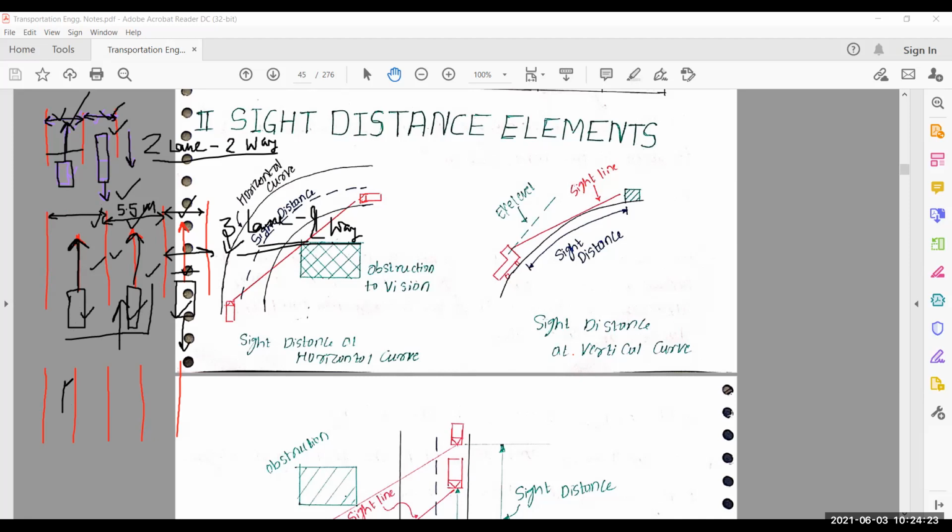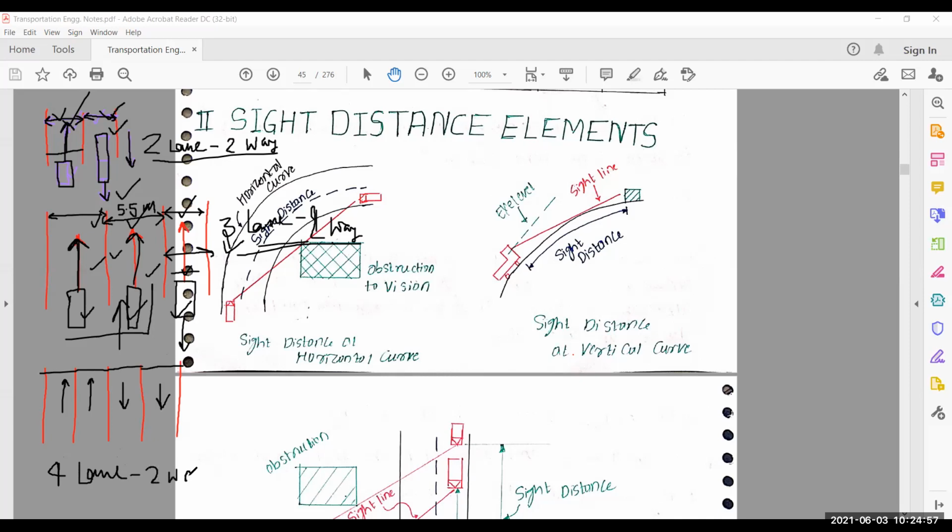Also in this case, if traffic is moving in this direction, and another two vehicles move in this direction, here all lanes we give width as 3.5 meter, 3.5 meter, 3.5 meter, because this is a case of multi lane. 3.5 meter, and here we say 4 lane 2 bay, because traffic moves in 2 directions.